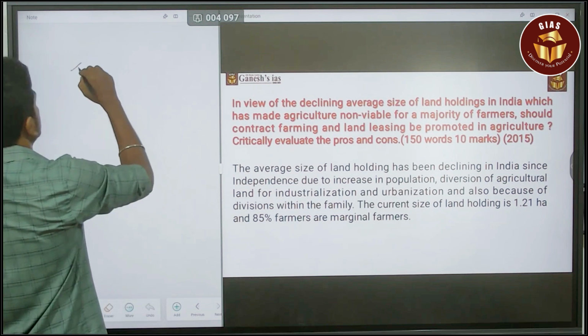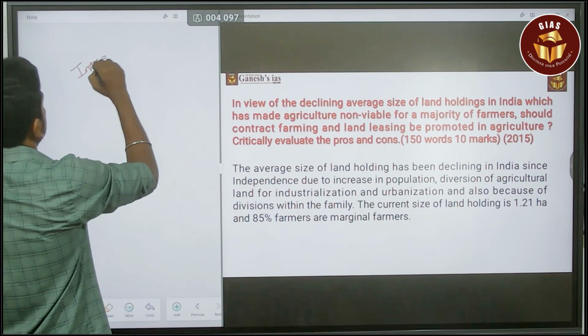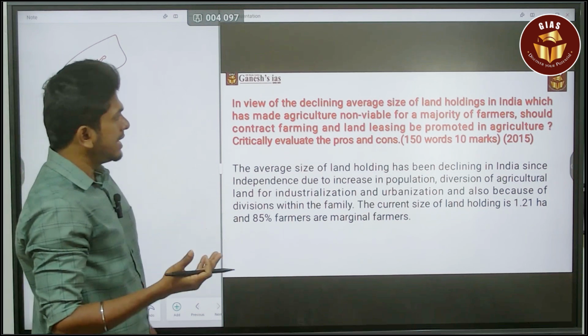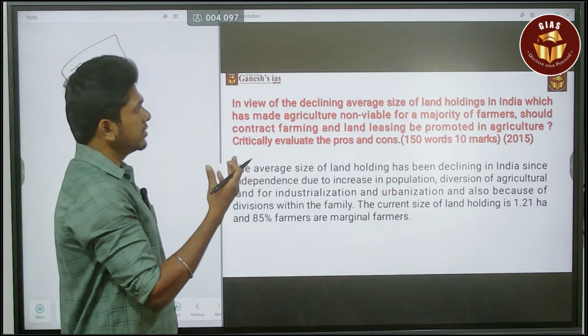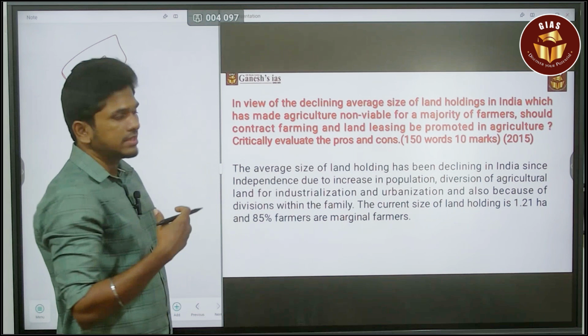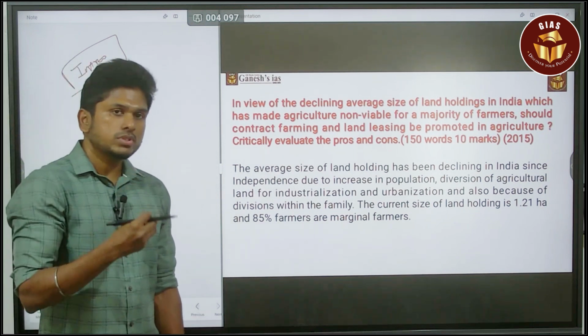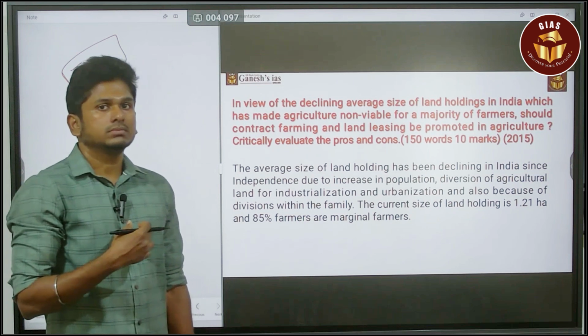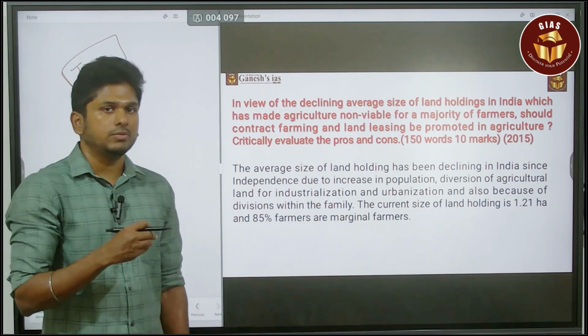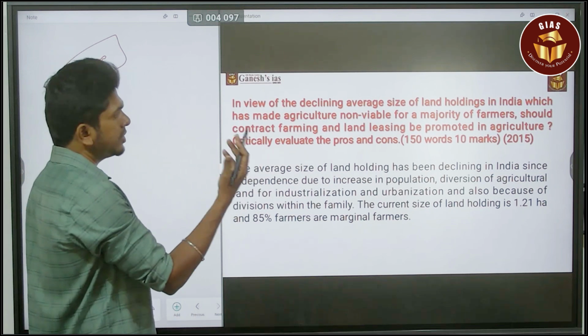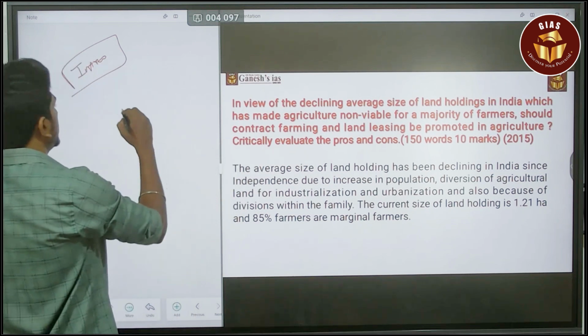Let's discuss the intro. There are many keywords: contract farming, land leasing, and also that the average size of the land holding is less. So in that scenario, what is the most appropriate intro? That is the biggest question you will have. The reason is that it contains many keywords, contract farming and land leasing also. But the question is